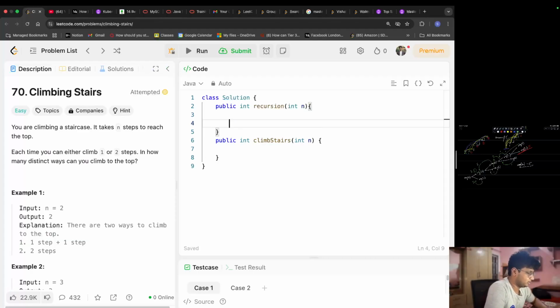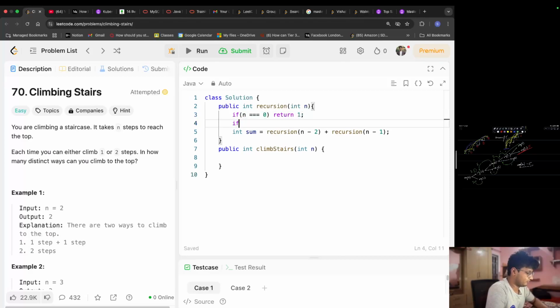Let's do one thing. Let's take int sum equals recursion of n minus 2 plus recursion of n minus 1, the same thing that we did. Now, our base condition would be if n equals 0, I need to return 1.